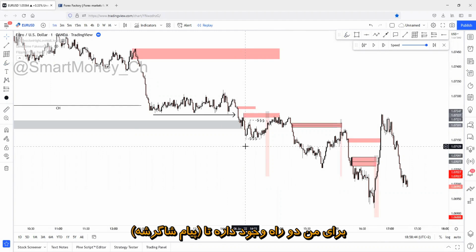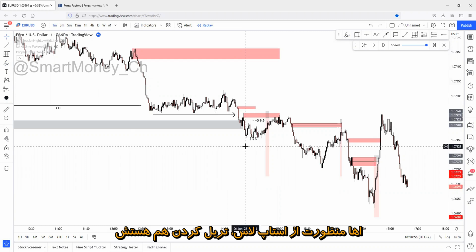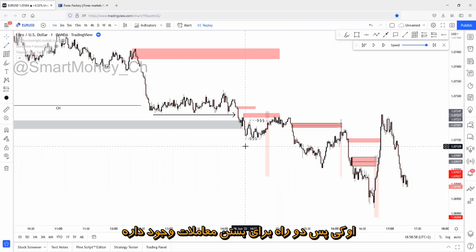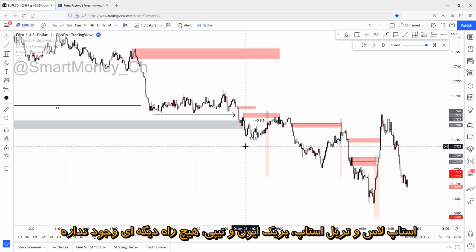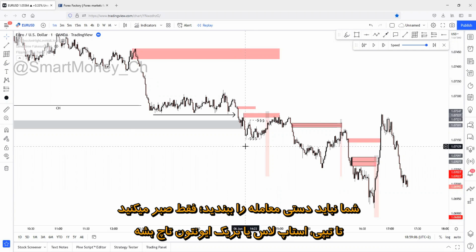For me, there are 2 ways out of a trade. Stop loss, exactly. There are 2 ways to close your trade: stop loss, break even, or TP. That's it. Or you mean stop loss is also trailing stop loss too? So 2 ways to close your trade: stop loss, trailing stop loss, break even, TP. That's it. No other way. You don't close it manually. You don't close anything. You just wait for your TP. You wait for your stop loss. Wait for your break even.